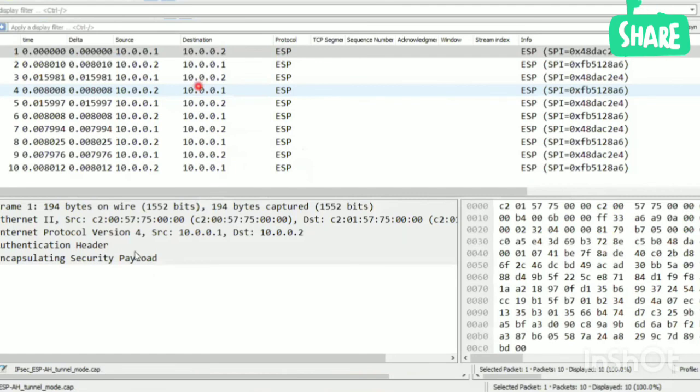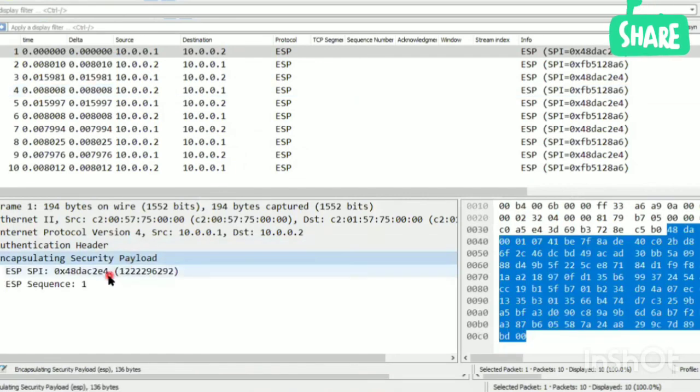Here you can see the ESP header. We have ESP SPI ID. Here is the SPI ID, and the sequence number. It's like TCP, how they use sequence number. Likewise, here ESP has some sequence number for error correction and reliable data delivery. So you can see this information available in the ESP header.